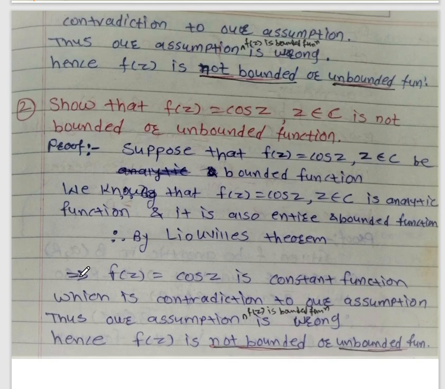So what was our assumption? Our assumption was that f of z equal to cos z is a bounded function, but we got that it is a constant function. This is strictly a contradiction to our assumption, and hence our assumption is wrong. So f of z is not a bounded function, that is, f of z is an unbounded function. This is the second example on Liouville's theorem.